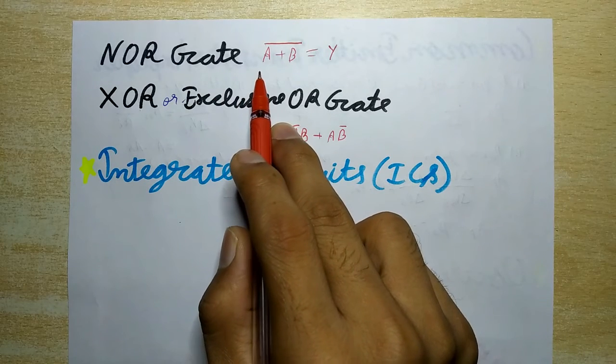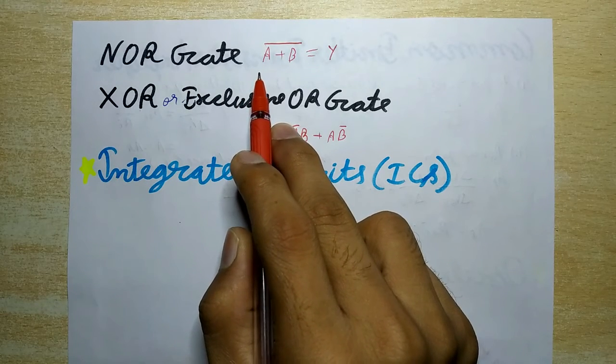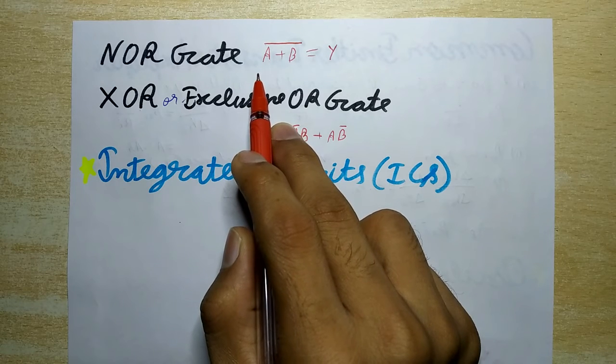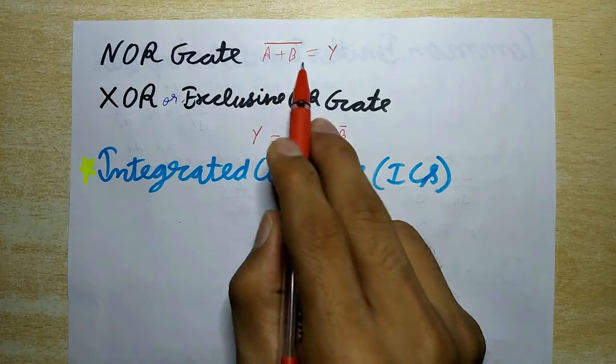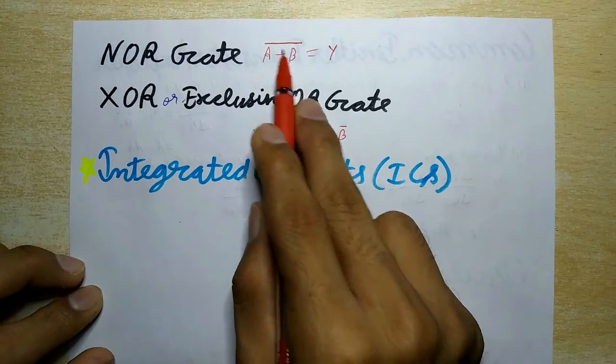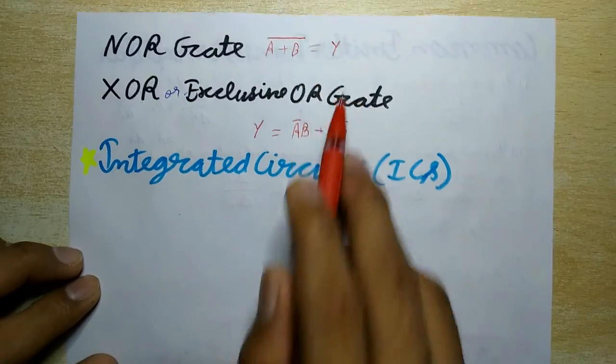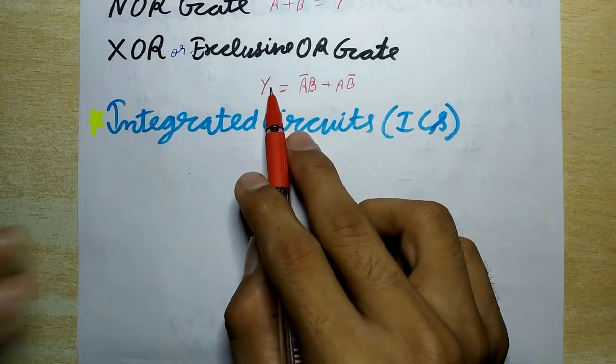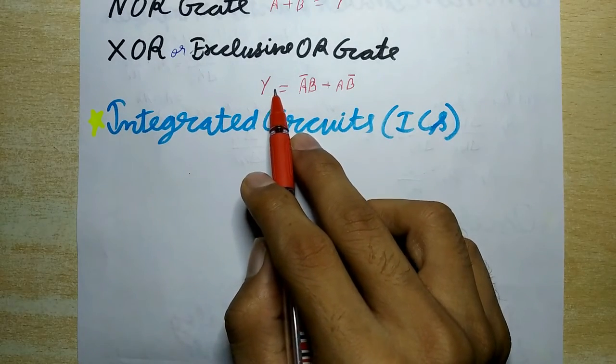It is obtained by connecting the output of an OR gate to the input of a NOT gate. So its output is high if neither A nor B input is high, and it is described by this Boolean expression: A plus B whole bar is equal to Y. Now next is the XOR gate or exclusive OR gate. This is the Boolean expression you can see here.